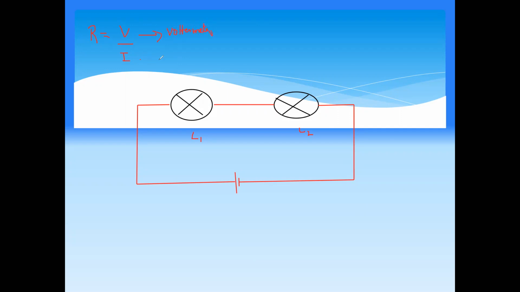The voltmeter is connected in parallel, and the ammeter is connected in series, because voltage is the same in parallel. So the voltmeter is always connected in parallel, and current you measure by an ammeter, which is always connected in series to the component.